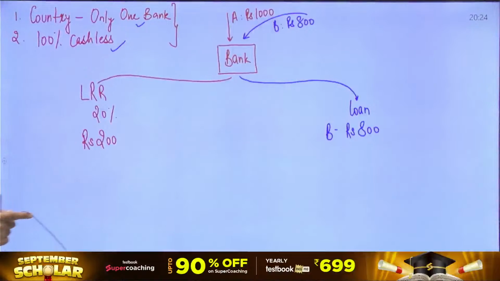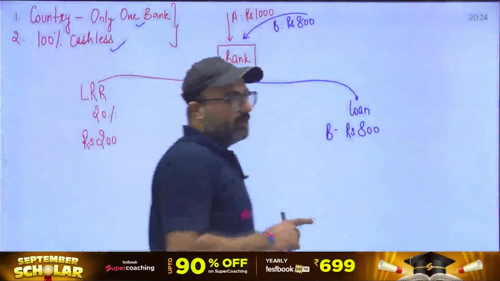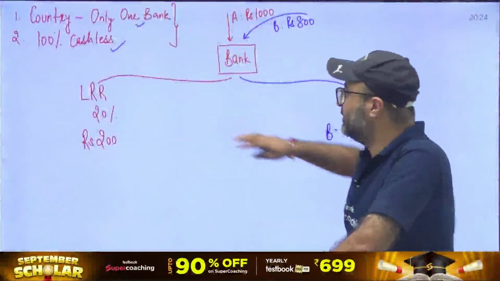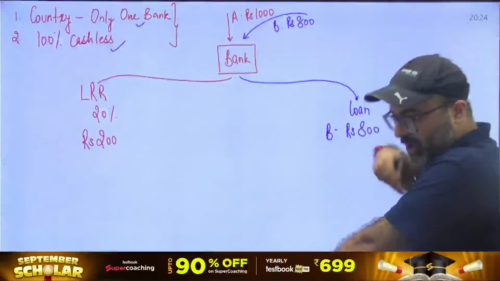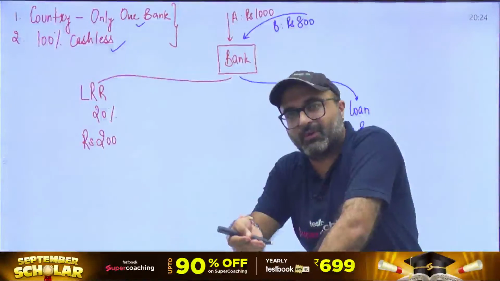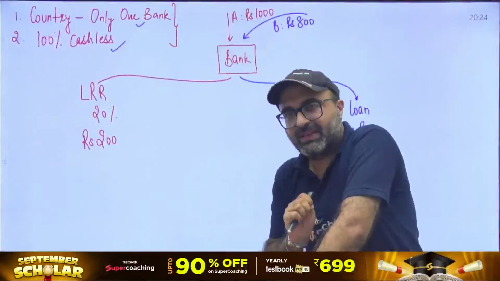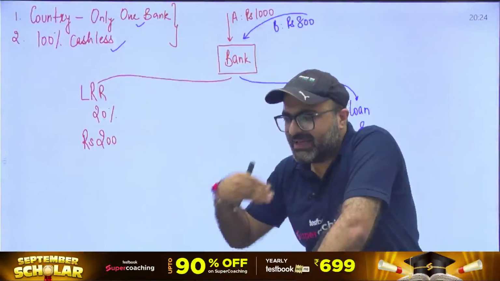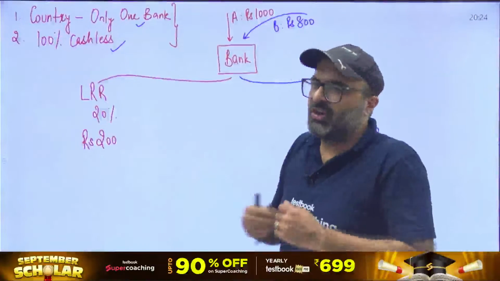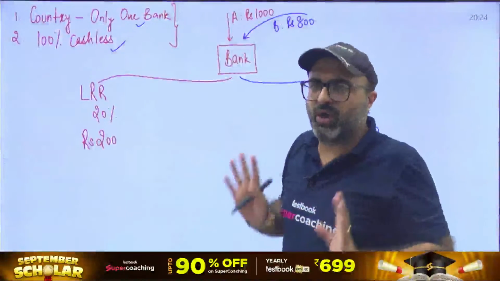Now the bank has given a loan of 800 rupees to B, and as I said, the economy is 100% cashless. B will receive the loan but not in the form of cash. The bank will transfer that loan amount into the deposit account of B, so that B can utilize that fund to make different payments to whichever individuals he wants to pay.